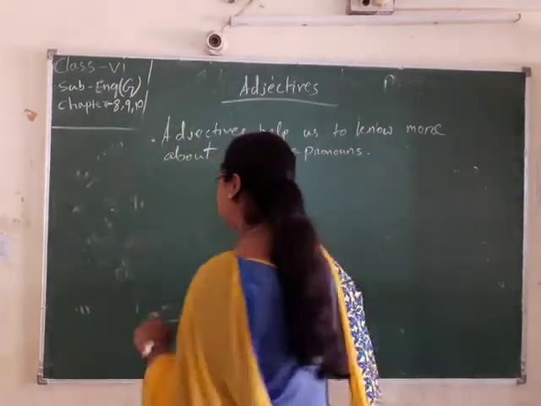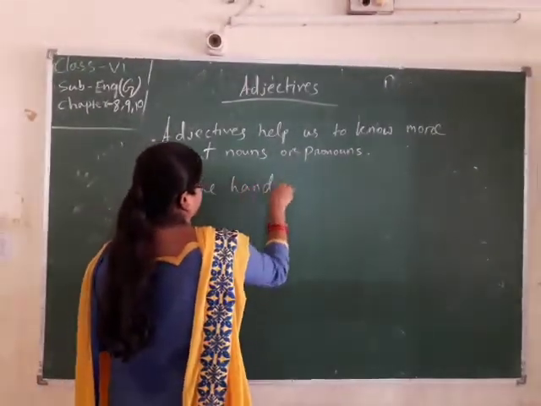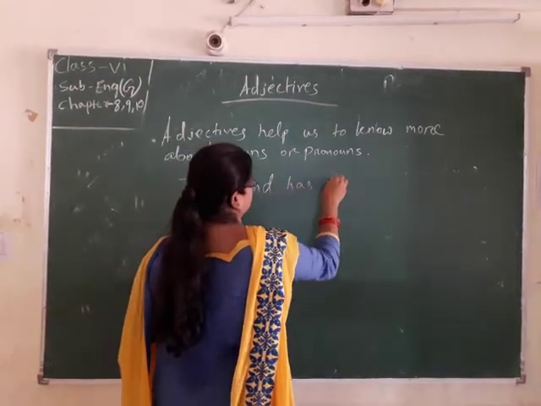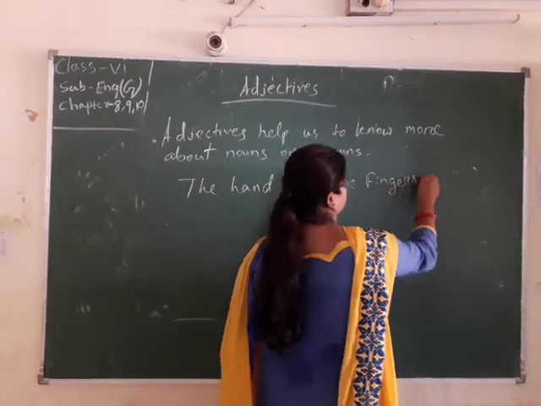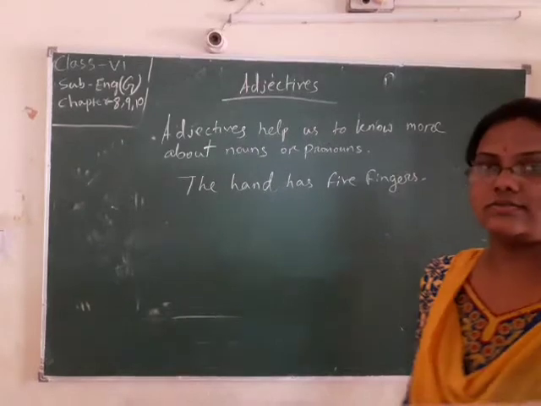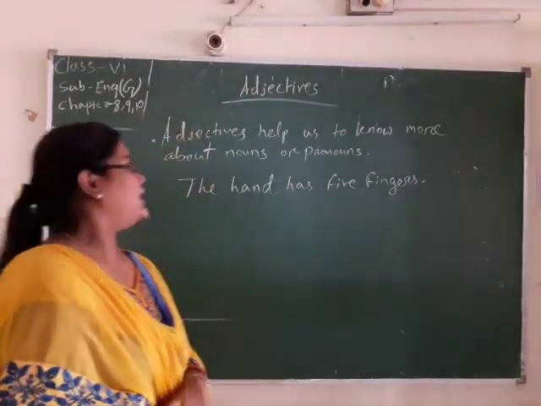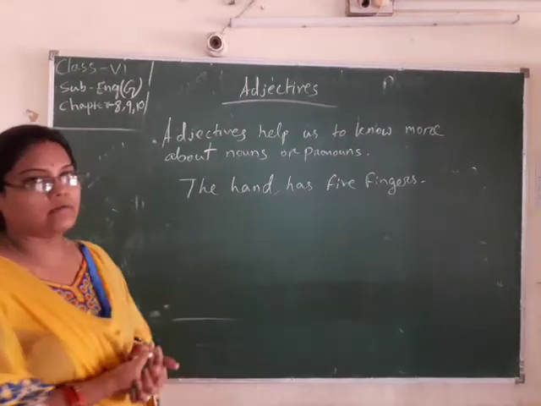The hand has 5 fingers. An adjective helps us to know more about nouns and pronouns.